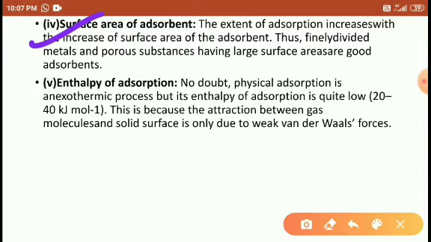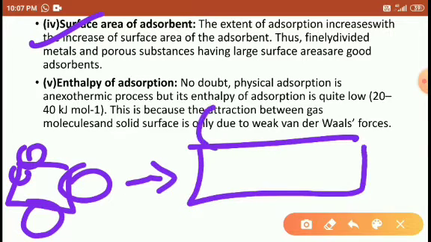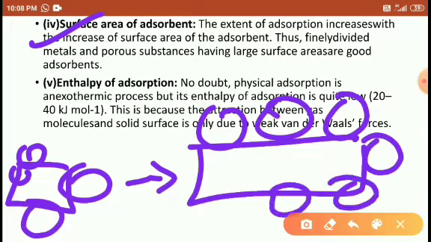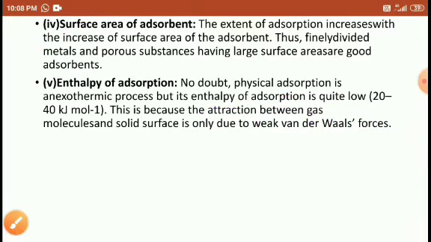Next, the surface area of the adsorbent: adsorption increases as the surface area increases, right, students? If you use a small surface area, fewer particles occupy the surface. If you use a large surface area, more gas, solid or liquid particles occupy the surface. So as the adsorbent surface area increases, the adsorption increases.